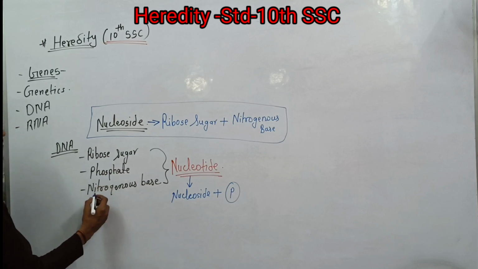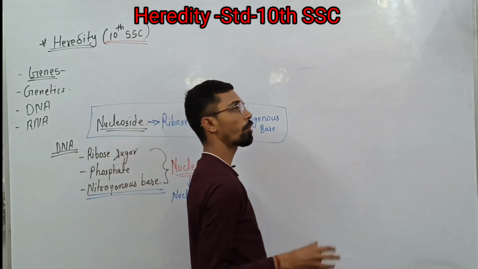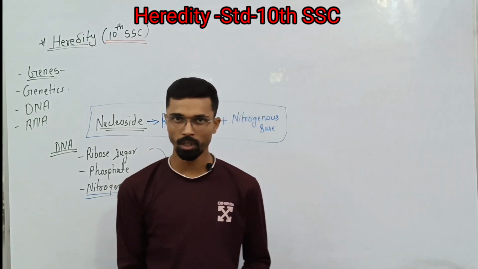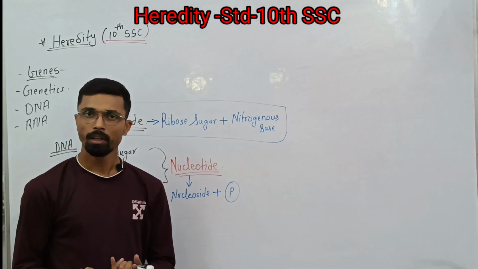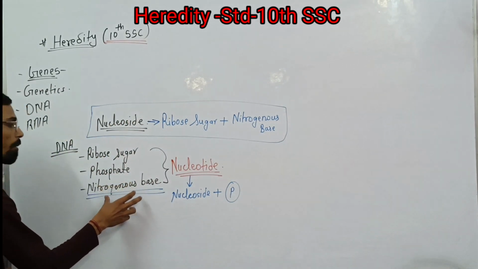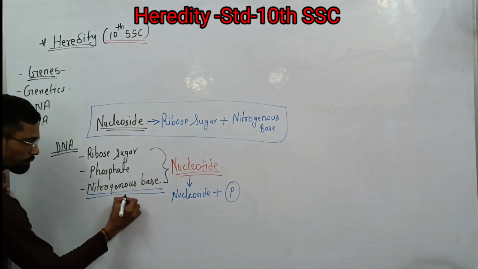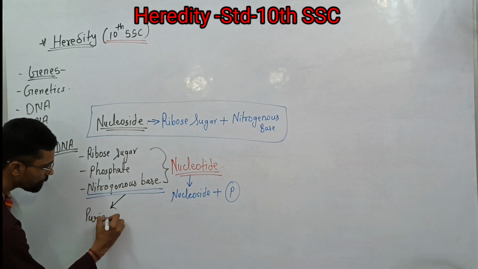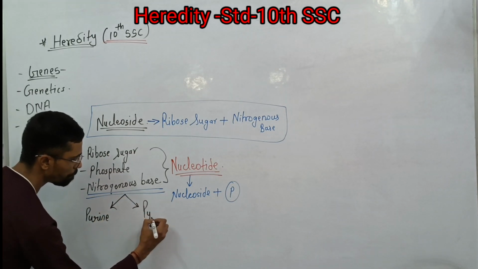Now we come to the nitrogenous base. As I just said, DNA has information to give characters, to give proteins. In which form does DNA have this information? In the form of nitrogenous bases. Nitrogenous bases are of two types: one is called purine and the other is called pyrimidine.